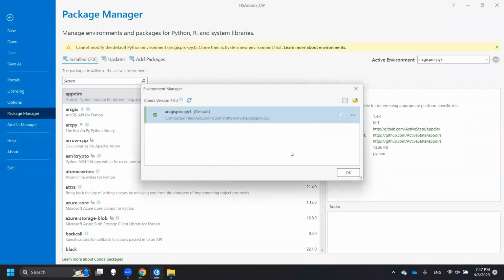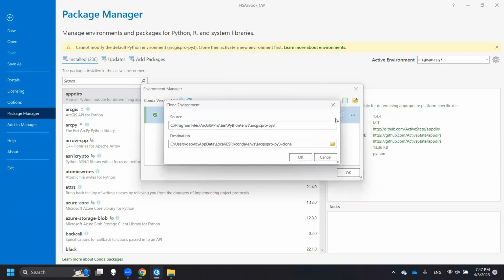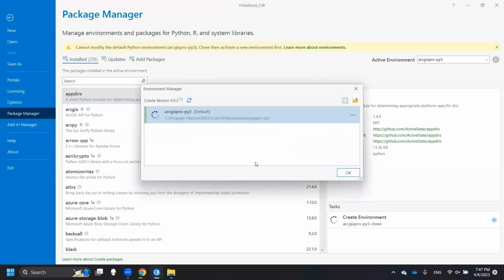Then we go to the window. We need to clone this one. And then just keep in mind, it's okay, the destination is here. And then this is the source. So just click. Maybe it takes some time to clone the environment.